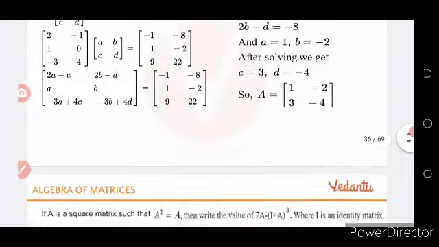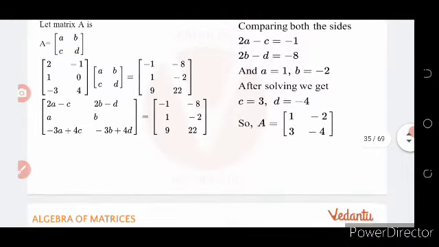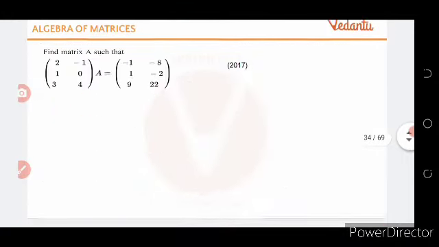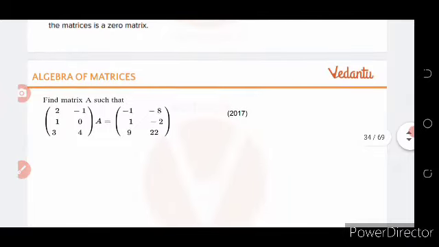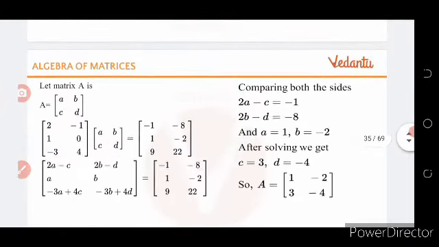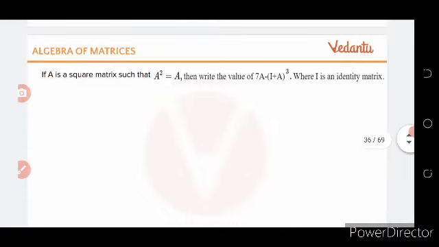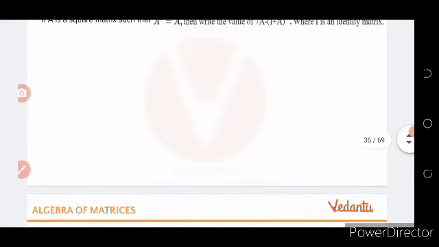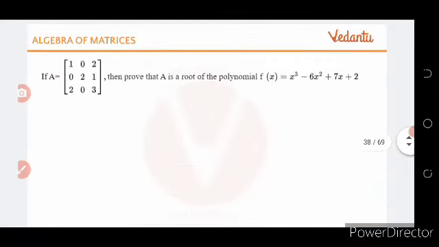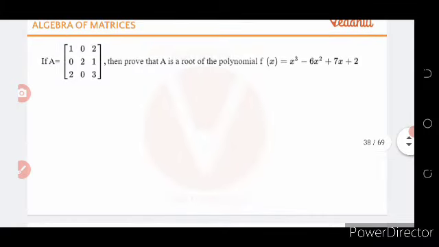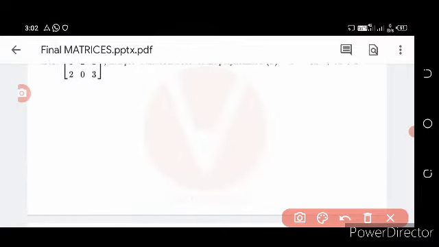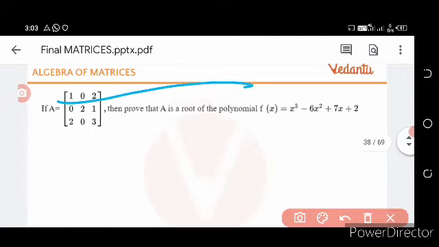Then take a screenshot of this question, then solve it according to your understanding. And also take a screenshot of this question for your homework and solve it. And also take a screenshot of this question, which is important for the CHSE board.